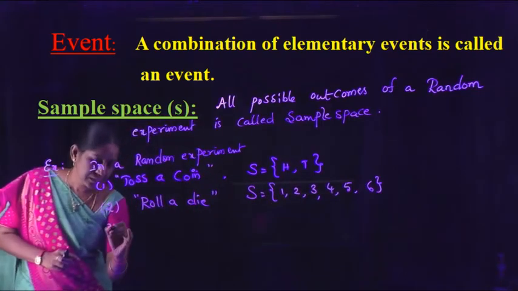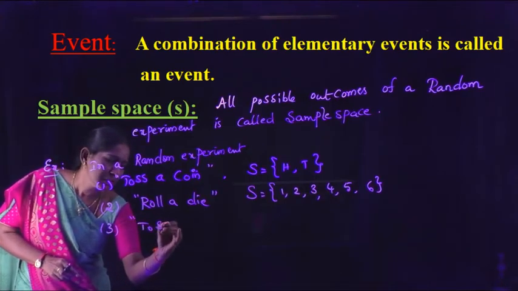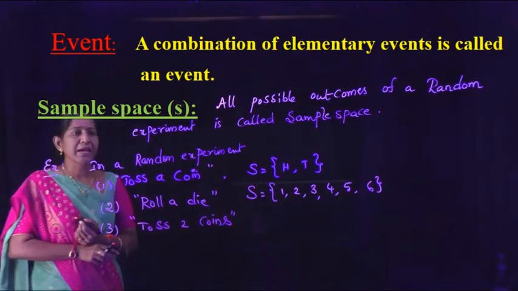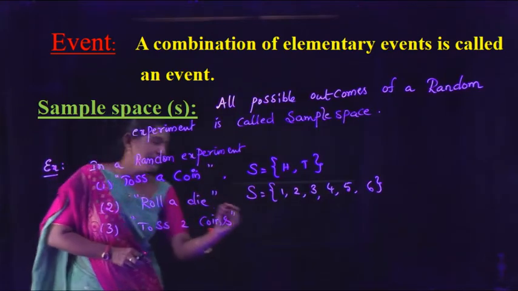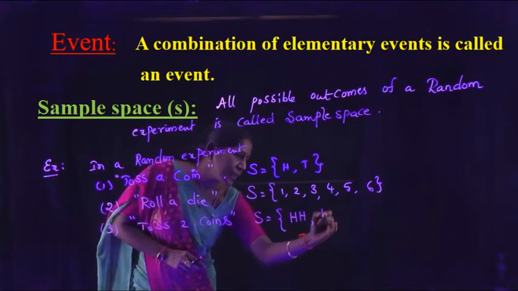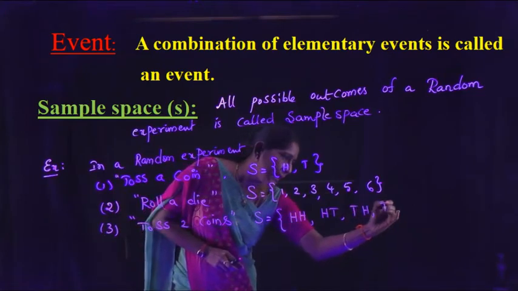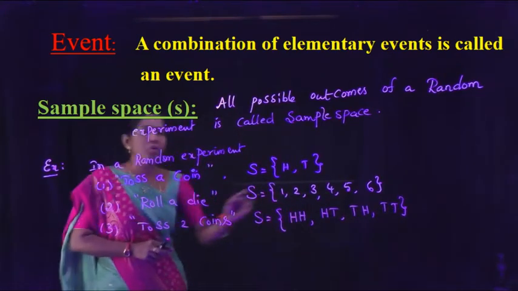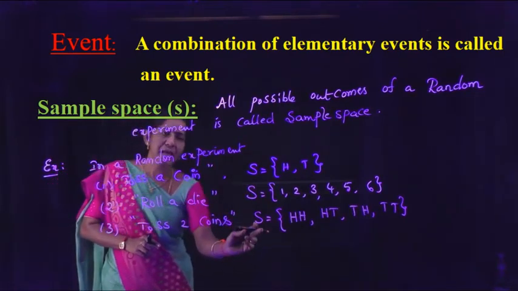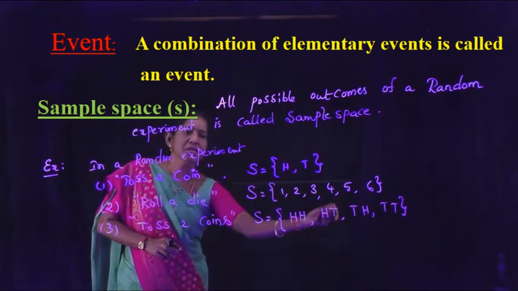And take one more experiment. Toss 2 coins. In a random experiment, toss 2 coins, then sample space S equal to head head, head tail, tail head, tail tail. So these are the outcomes of toss 2 coins. Then for toss 2 coins, sample space S equal to HH, HT, TH, TT.